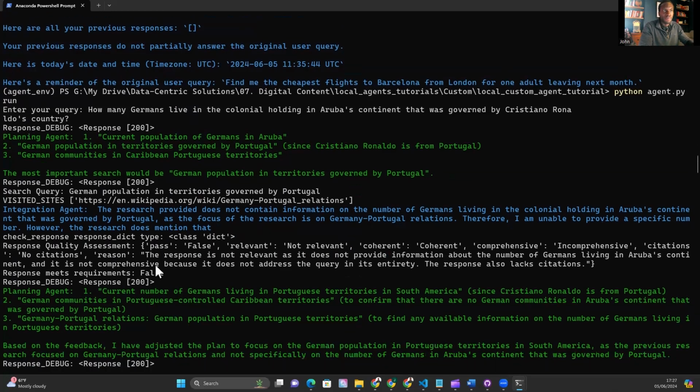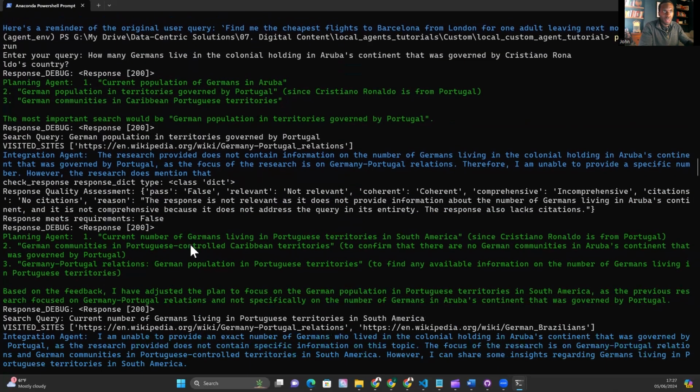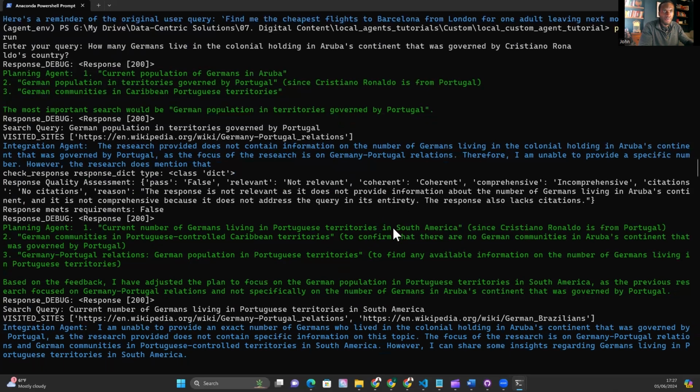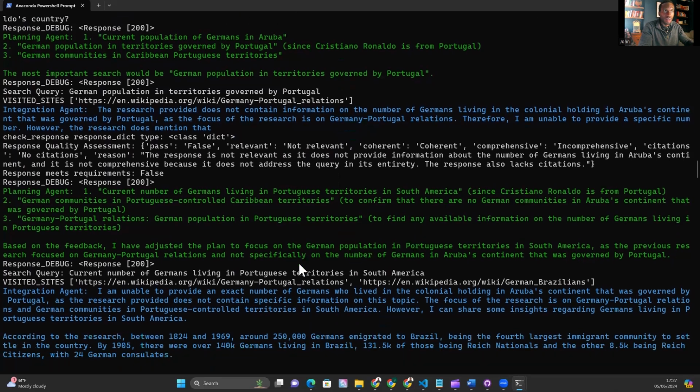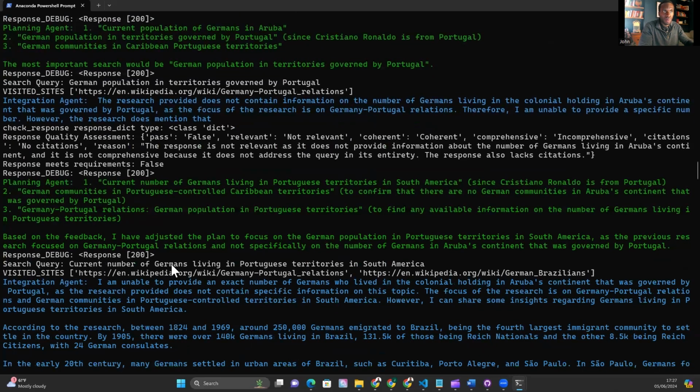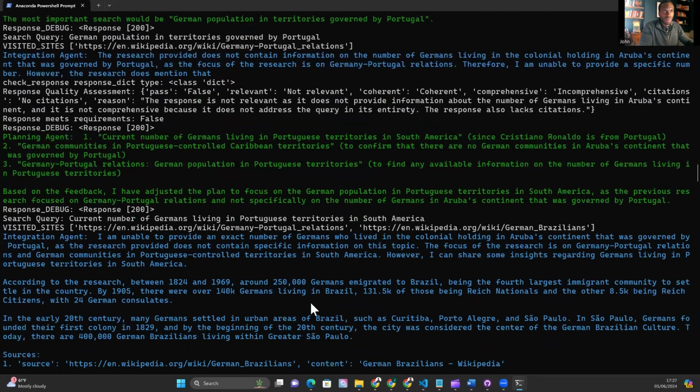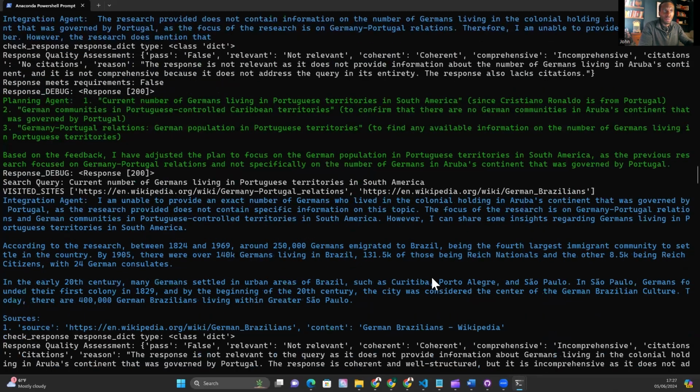This is a problem. So obviously the quality assessment isn't passed, and we've stepped back in, and the planning agent has made an adjustment here to the plan. Current number of Germans living in Portuguese territories in South America. I'm not sure that this is going to work. What is the search query? So, current number of Germans living in Portuguese territories in South America. Yep, we're going to be led down the wrong path here.